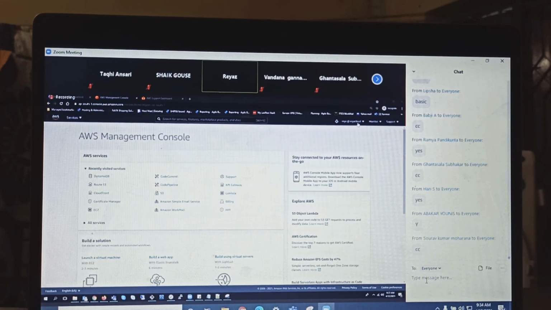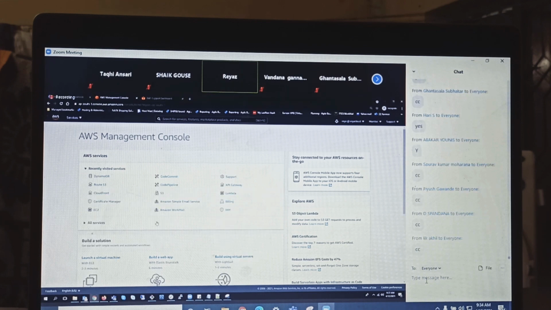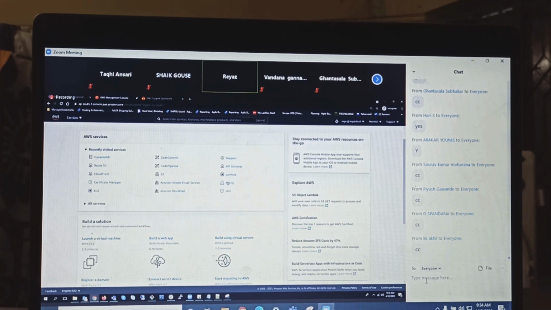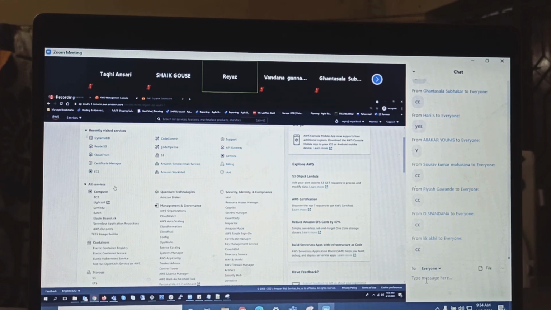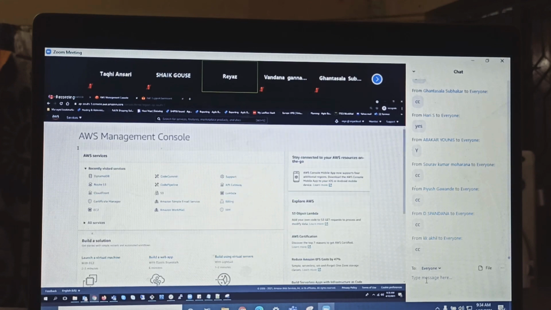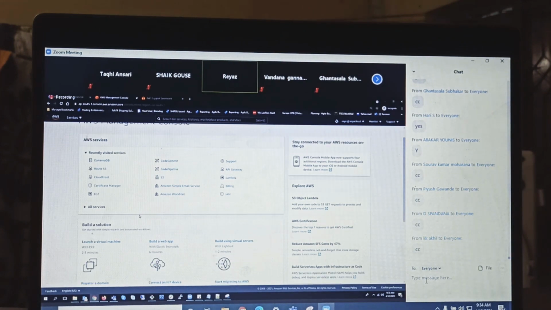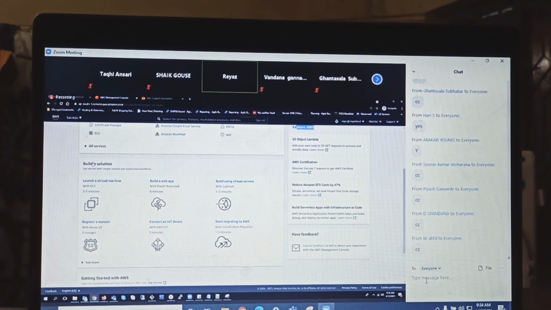Nice. Okay, so these are all here. And then here, all the recent services, whatever services you have used, will be over here. Or if you click on all services here, you can see all the services. It's the same thing here. Now, these are all the tutorials if you want to explore AWS and build a solution.